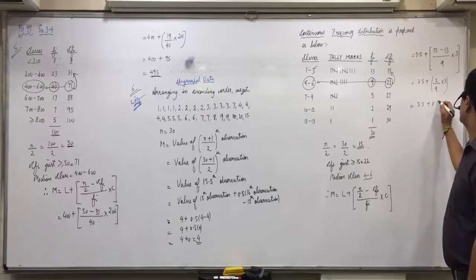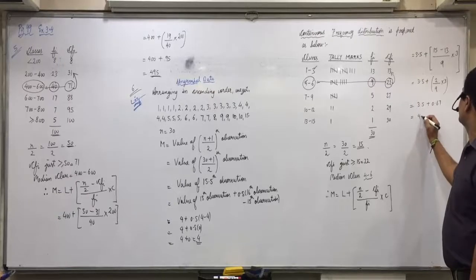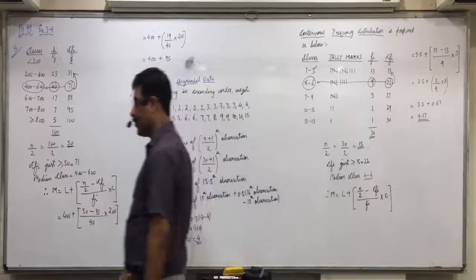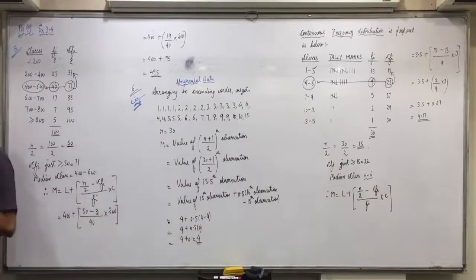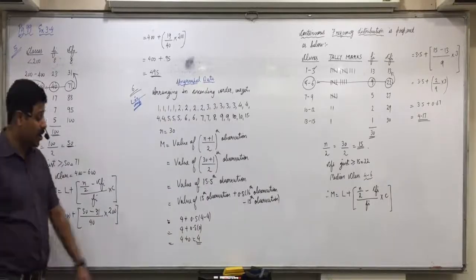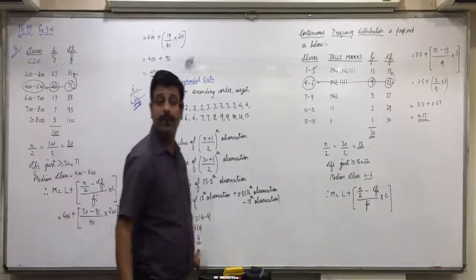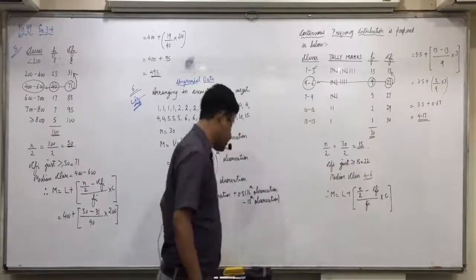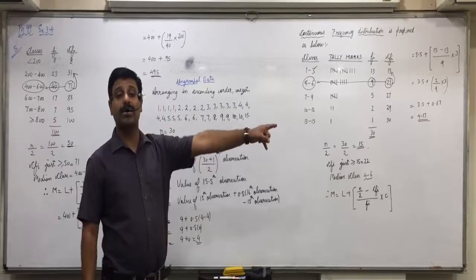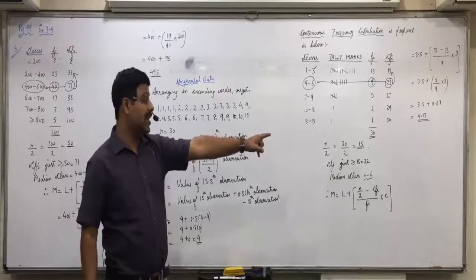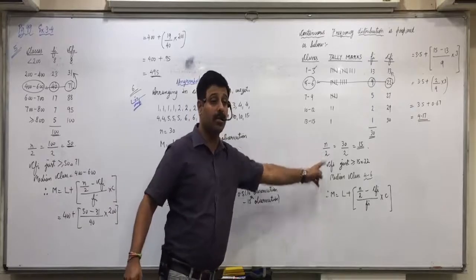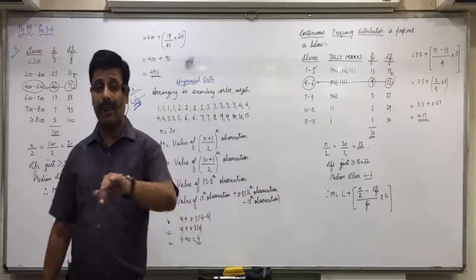3.5 plus 0.67, 4.17. Are you all clear with this? Now does the answer come the same? In ungrouped data we got 4, and here we got 4.17. That is exact, this is approximate. That was the reason I told you here we get approximate answers, so we lose 1 degree of freedom, so we don't do plus 1.